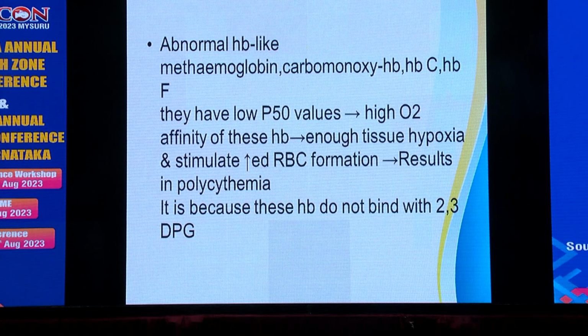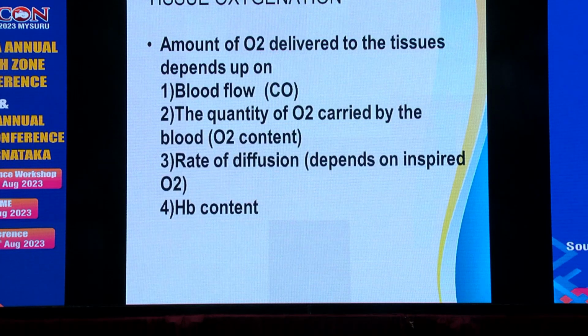carboxyhemoglobin, hemoglobin C and hemoglobin F have low P50 values, thereby high O2 affinity. So it causes tissue hypoxemia and stimulates increased RBC formation, resulting in polycythemia. It is because these hemoglobins do not bind with the 2-3 DPG.